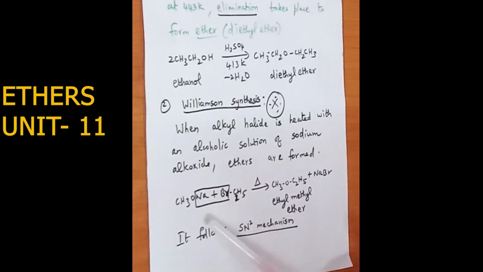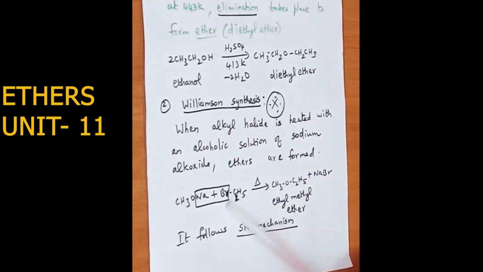The halide ion attacks the alkyl group, and as a result sodium bromide is eliminated, which leads to the formation of ethyl methyl ether.